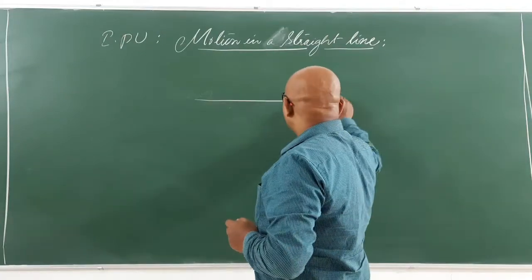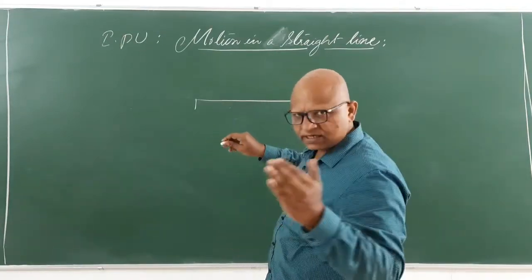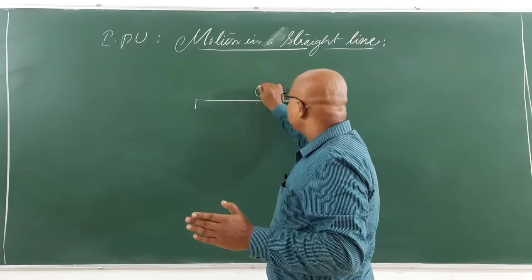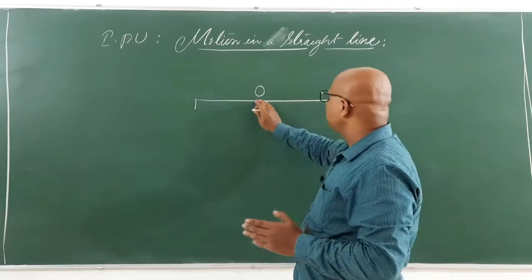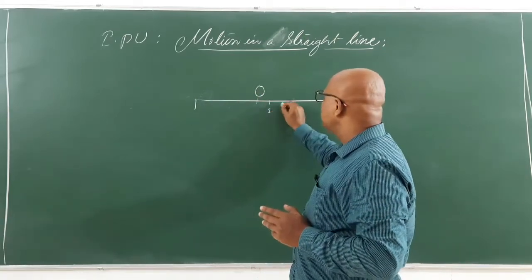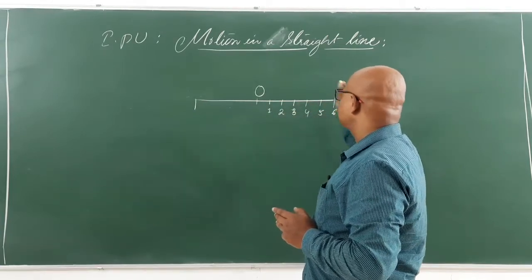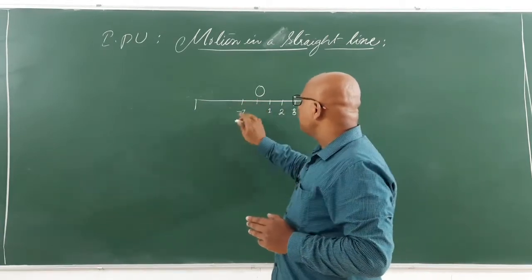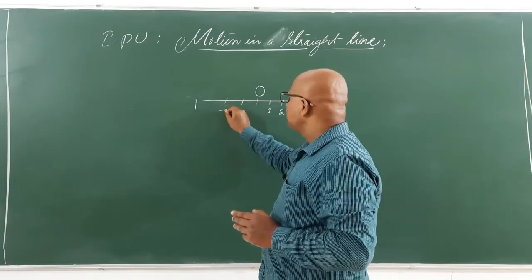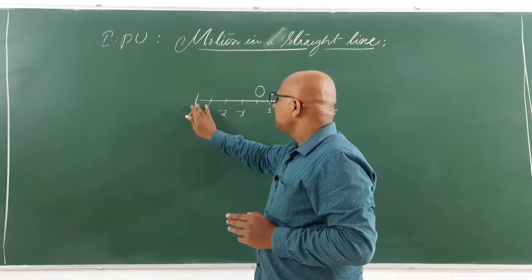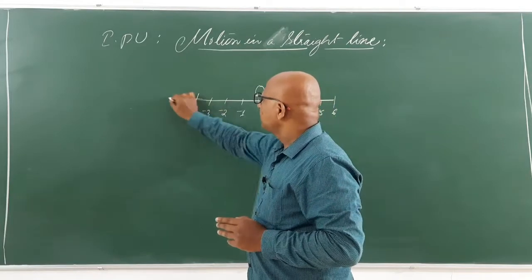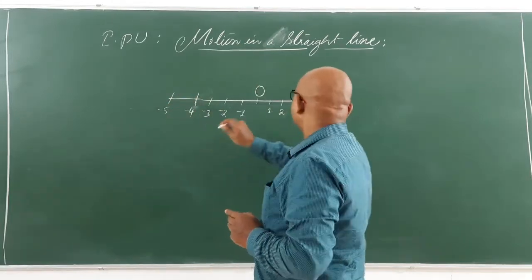Let me revisit what we have discussed yesterday. There was a number line with origin O. To the right side of O there were numbers 1, 2, 3, 4, 5 and 6. At the left side of O there were -1, -2, -3, -4, -5 and -6.